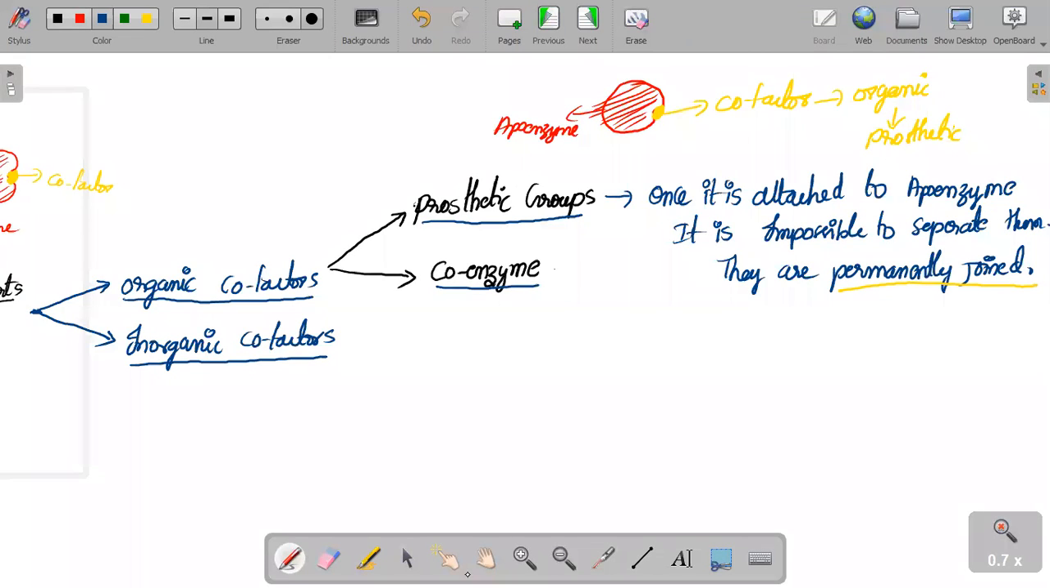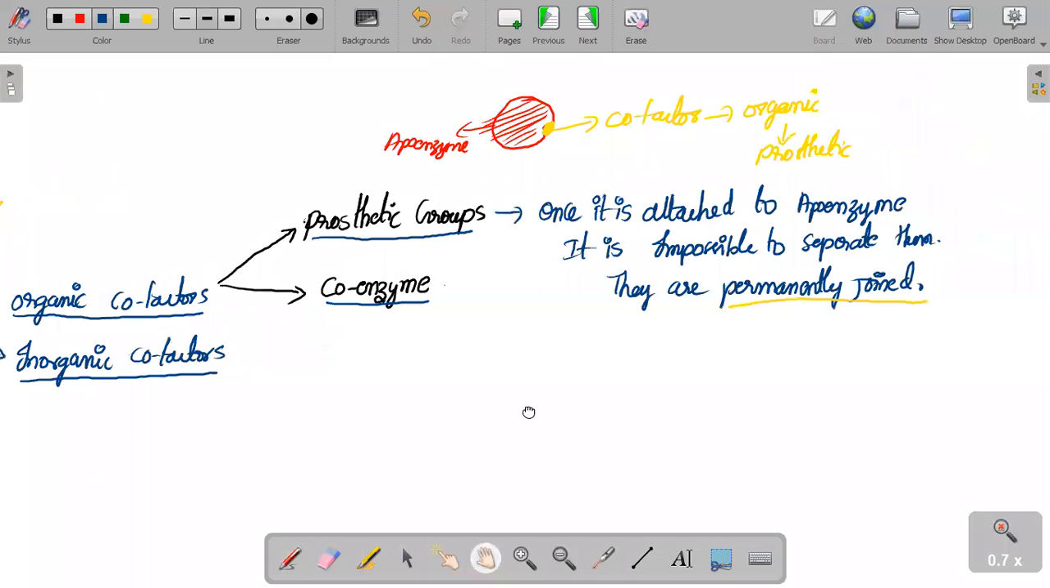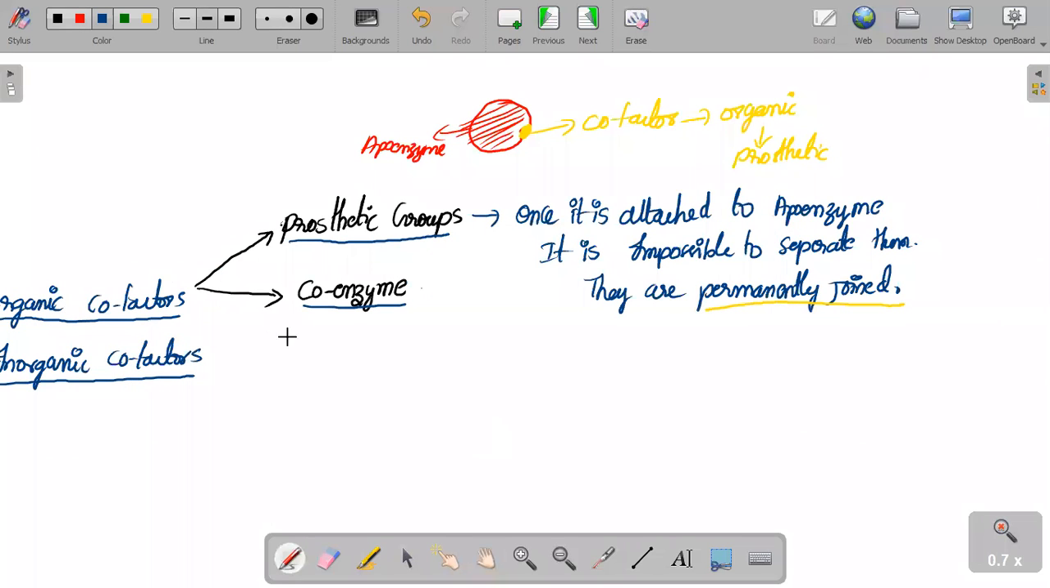Okay, ma. So what we are discussing here, we are saying that prosthetic cofactors, whatever the organic cofactors are there, there are two types. One is called prosthetic groups. They are permanently joined. Once they join, there is no chance of release. Then I asked what would be the nature of the coenzyme. Coenzymes will attach to the enzyme in a temporary manner, whenever the necessity is there, when we are going to do an enzyme reaction.